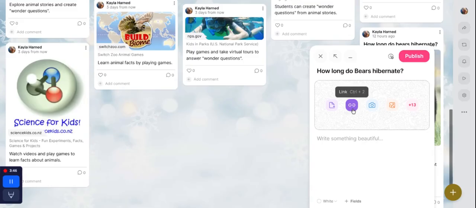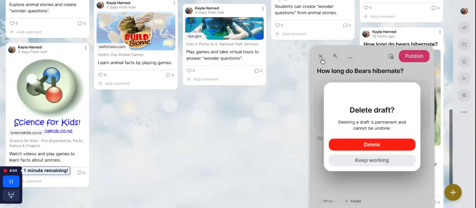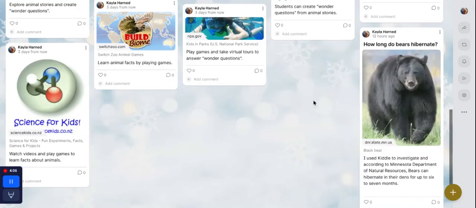You will link and cite the source that you use right here, clicking on link, and you will add it to that. Like for an example, I used Kiddle, so I used Kiddle to investigate. And then you will also need to cite the source that you found through Kiddle. So like, for example, right here, this is my sample for y'all. Here is my subject. How long do bears hibernate? I use Kiddle to investigate.